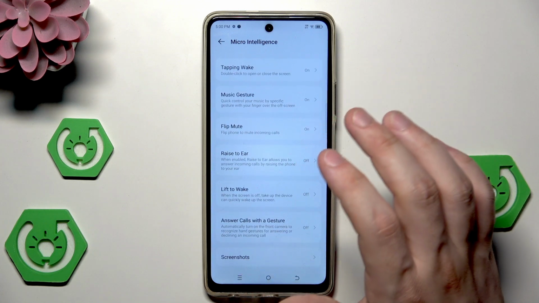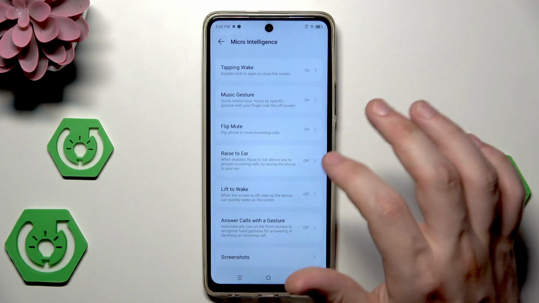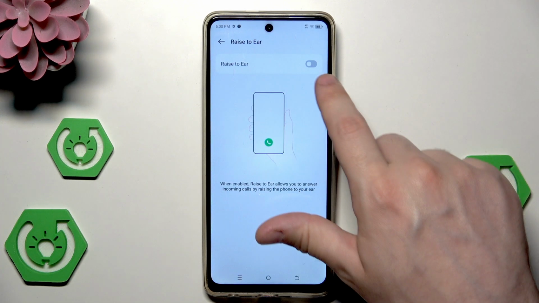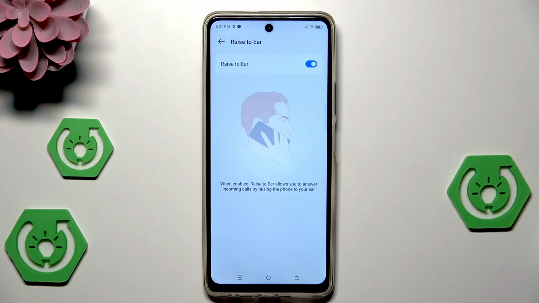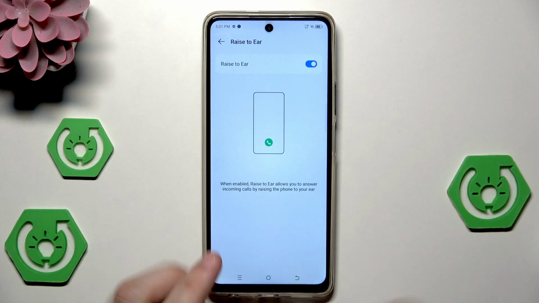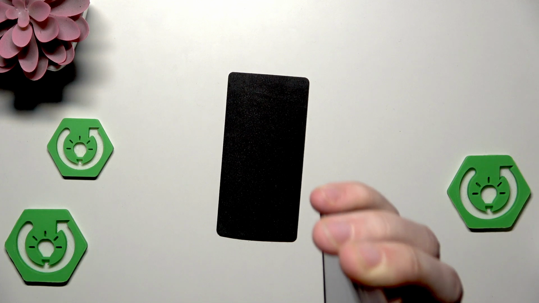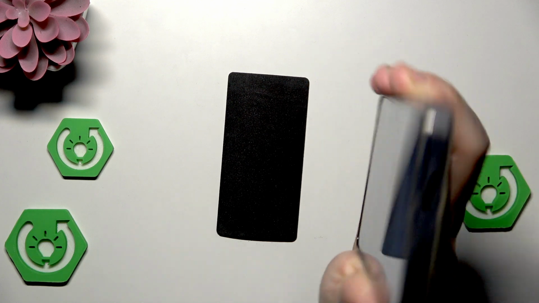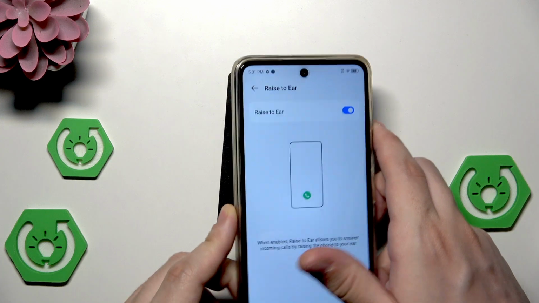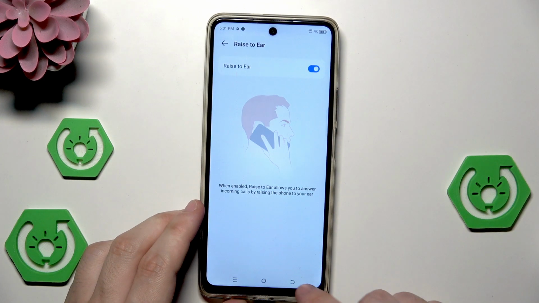Below we have raise to ear. If you turn it on, when enabled, raise to ear allows you to answer incoming calls by raising your phone to your ear. So again, simply perform that kind of move, place it near your ear, and it will automatically answer the incoming call.